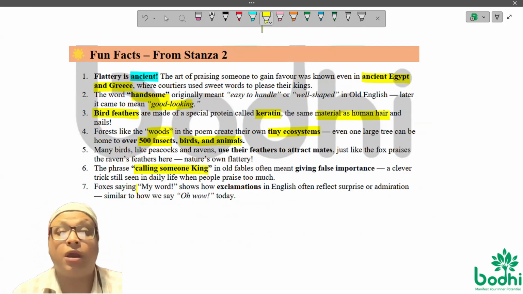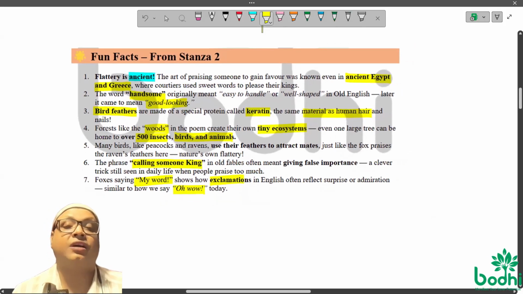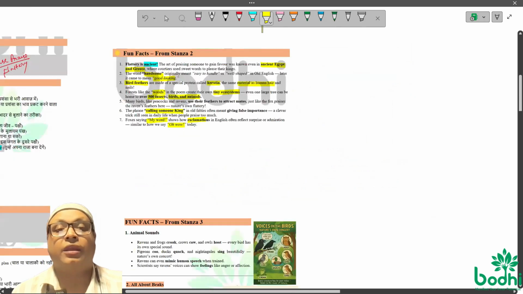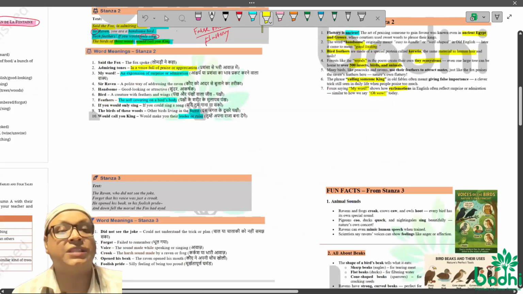Anyway, look also here at the word he called, the Ravenous king. And also he said, my word, it's an exclamation. It means, oh, wow. You are trying to say that you are so happy, amazed, and influenced, and you are feeling so good to see the Raven. Okay, now this was the second stanza that we talked about. We will go to the third stanza.